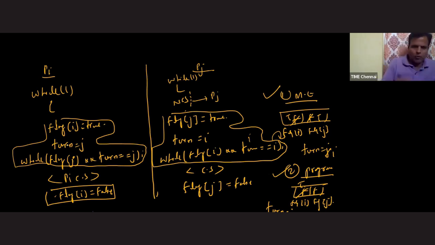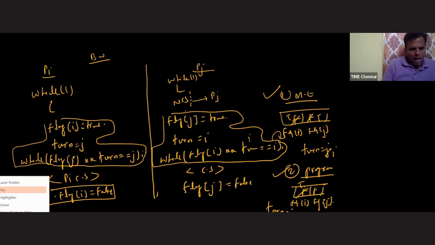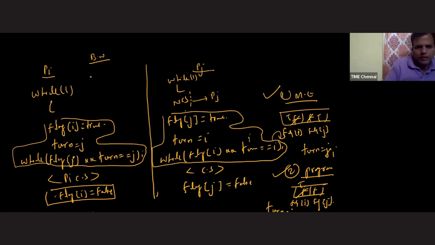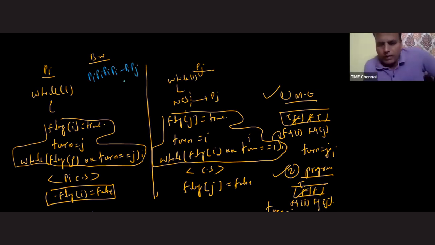Now let's check the bounded waiting. As I said, you need to check this with process Pi, then Pi and then Pj. Okay, fine. So let's see what will happen. Initially, process Pi is entering inside the critical section.